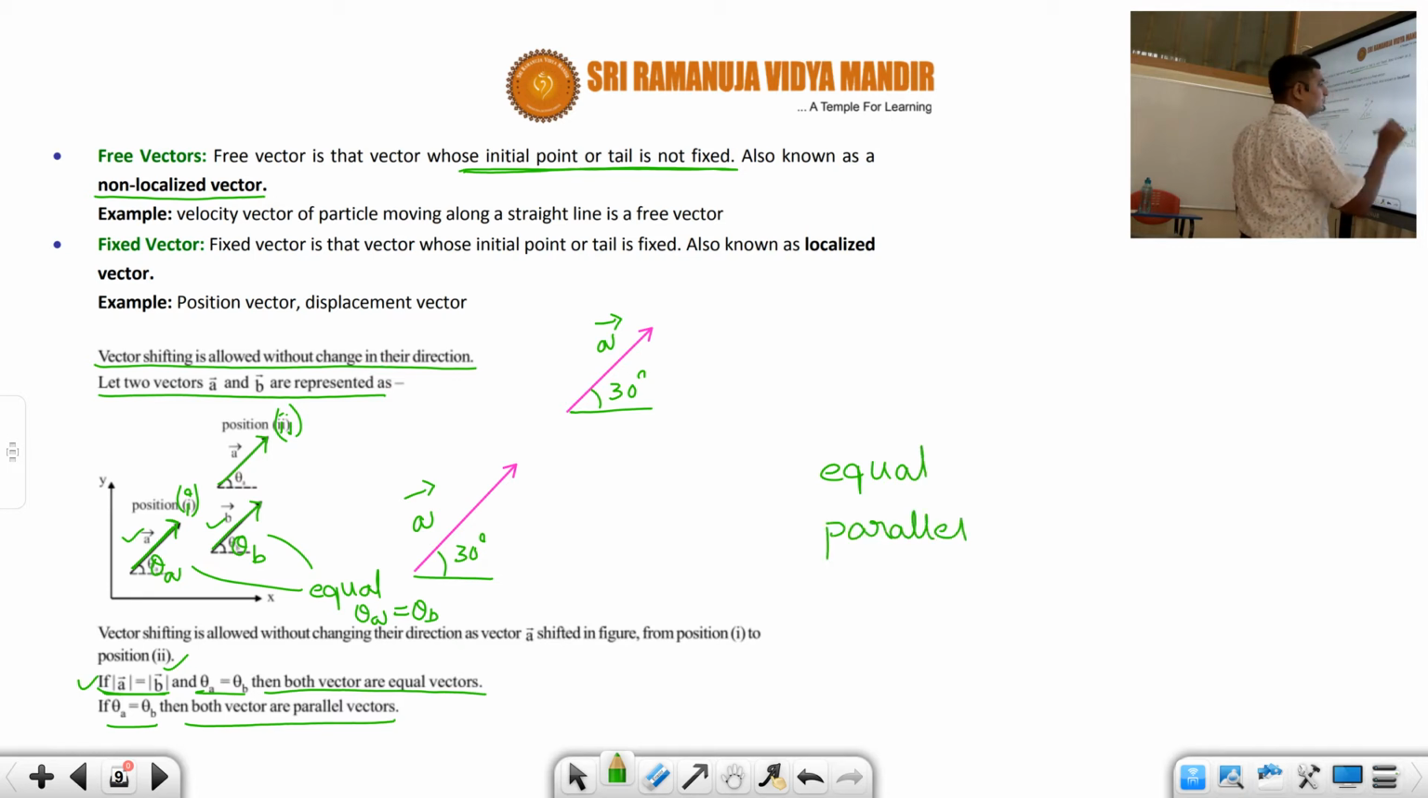Here we have discussed three things. One is shifting of vector.